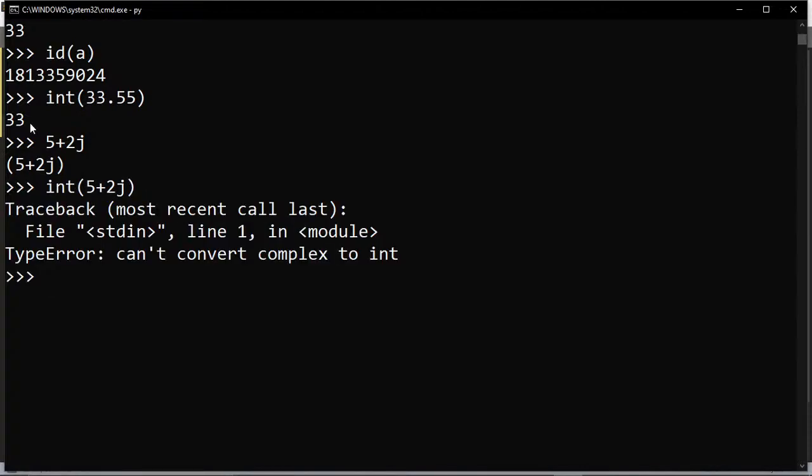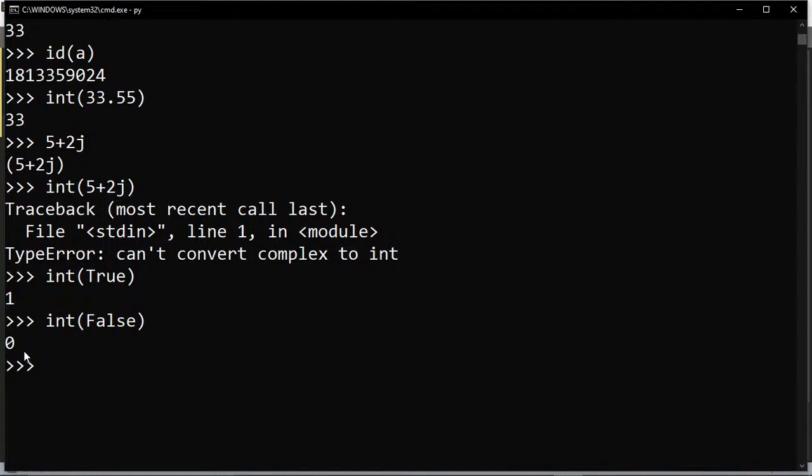Now next we have the values of true and false. Of course the true value is 1 and the false value is 0. If you want to typecast true, of course it is possible with the Boolean types, that is true. And if you want to typecast false, of course it is possible with false. What is the value of true? True value is 1 and false value is 0. So this is possible. Also you can convert string values into an integer.